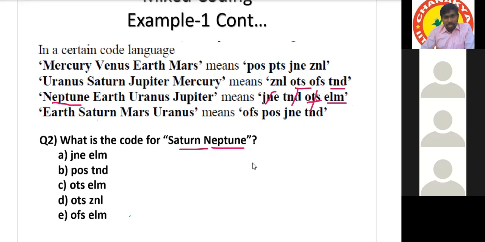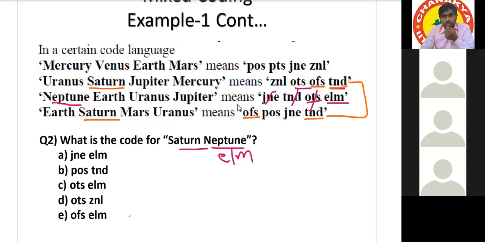ELM is for Neptune. Now coming to Saturn. Saturn is a common word or uncommon word? Common, sir, and it is there in two statements, 2 and 4, sir. On the right hand side, OFS and TND, both the codes are common.